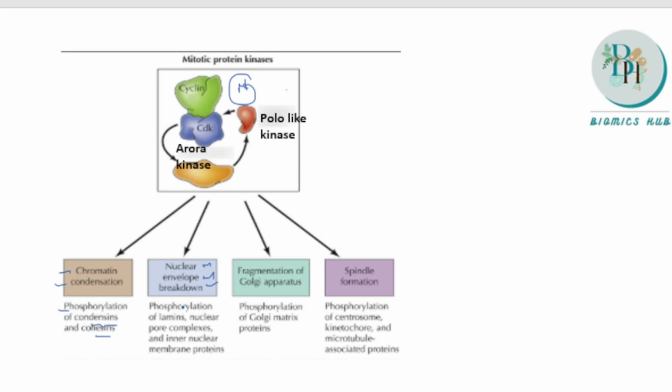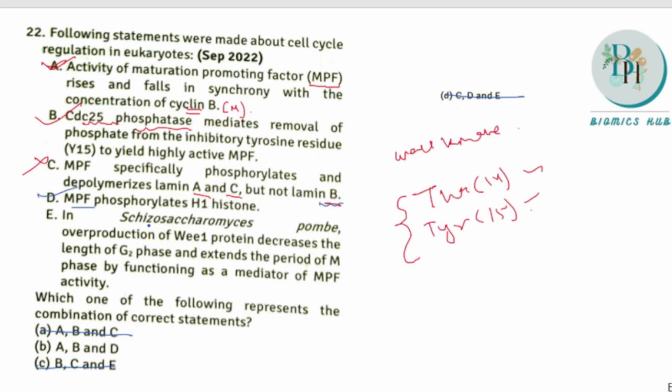Now let us see the D statement. MPF phosphorylates H1 protein. Yes, this MPF is phosphorylating the H1 histone. Next, in Schizosaccharomyces pombe, overexpression of Wee1 protein decreases the length of G2 phase and extends the period of M phase by functioning as a mediator of MPF activity.